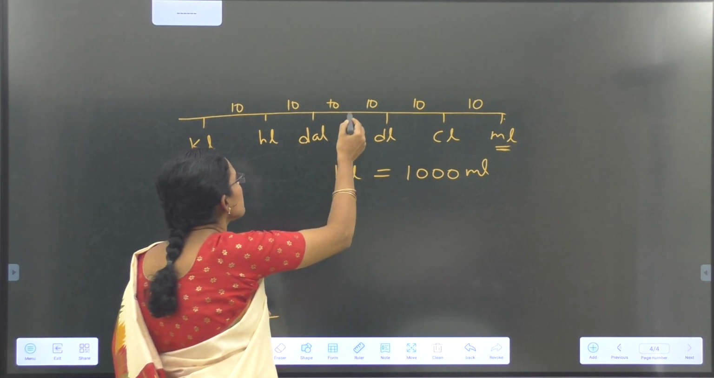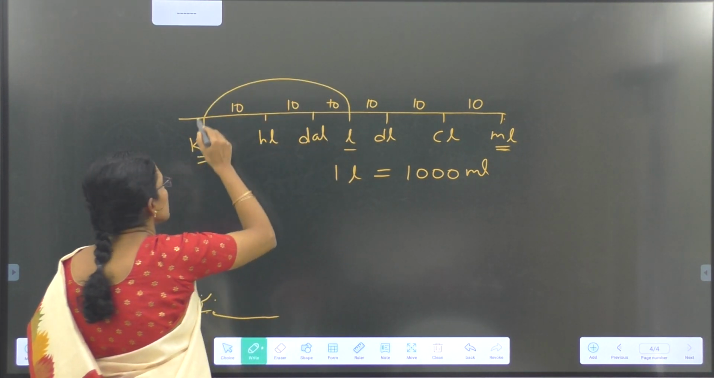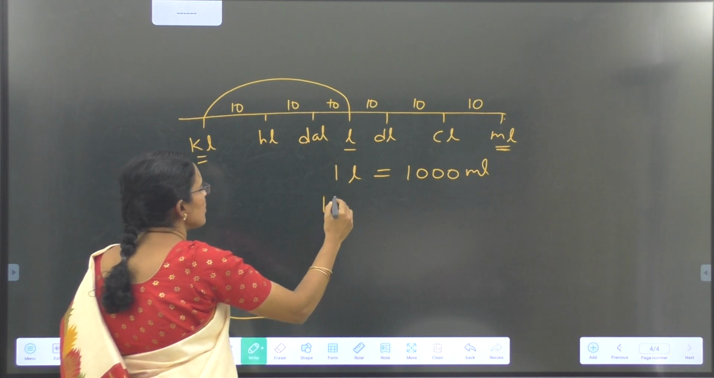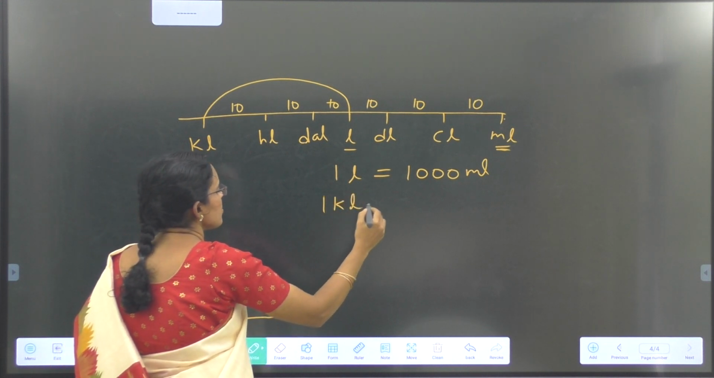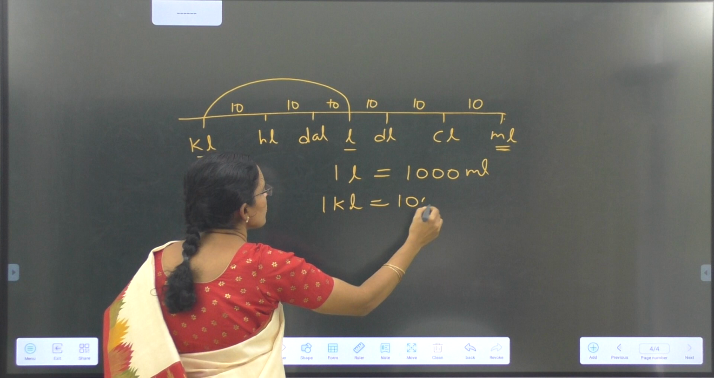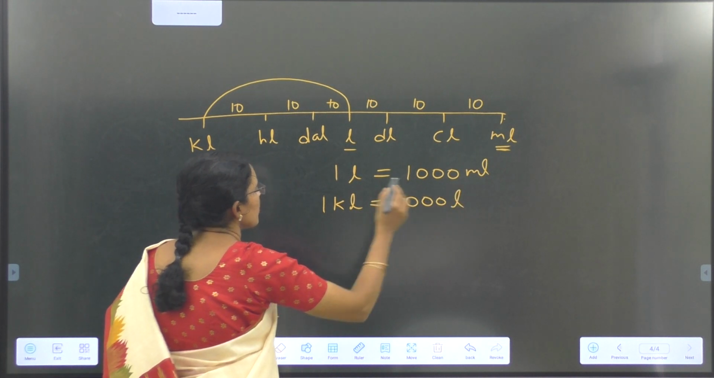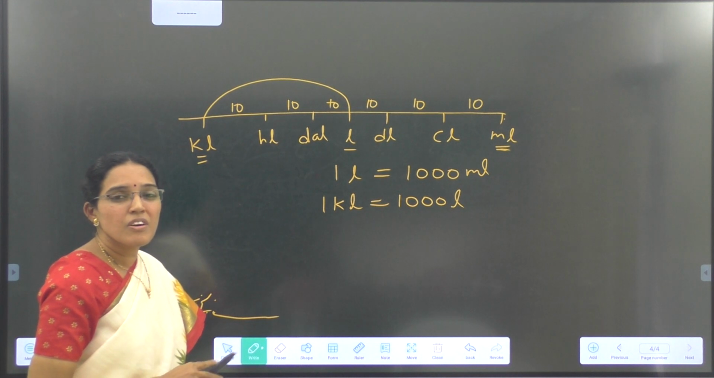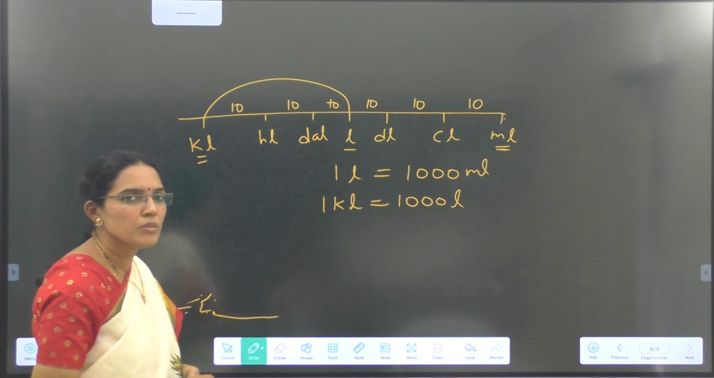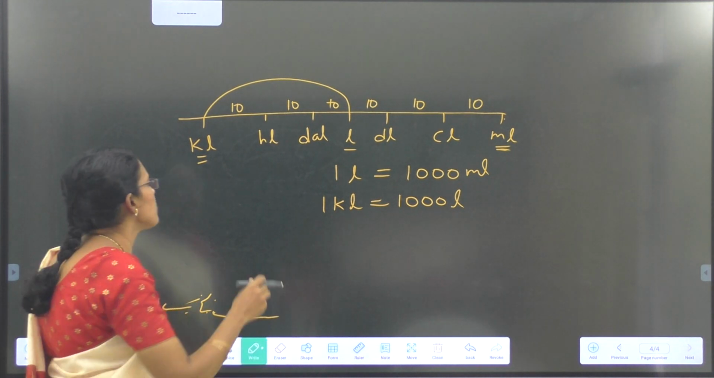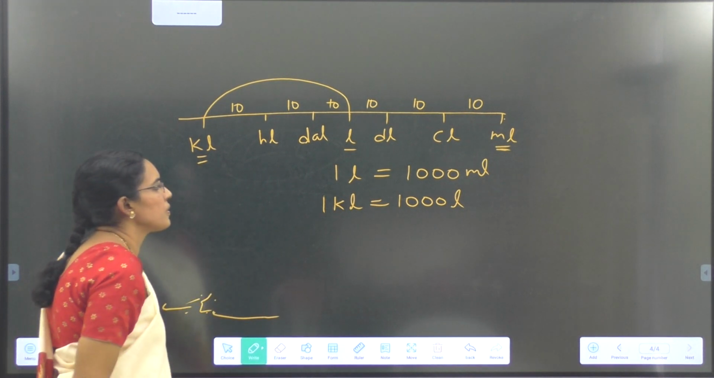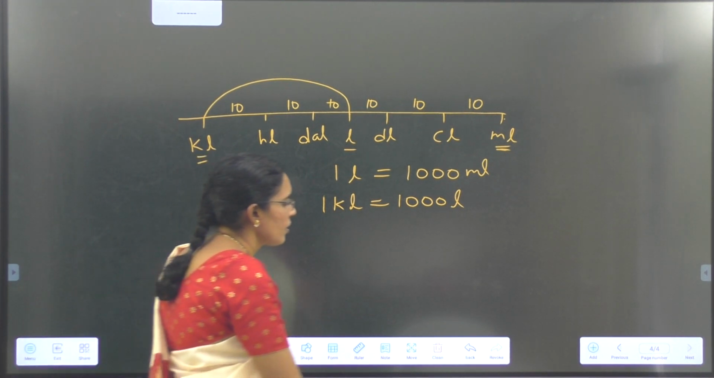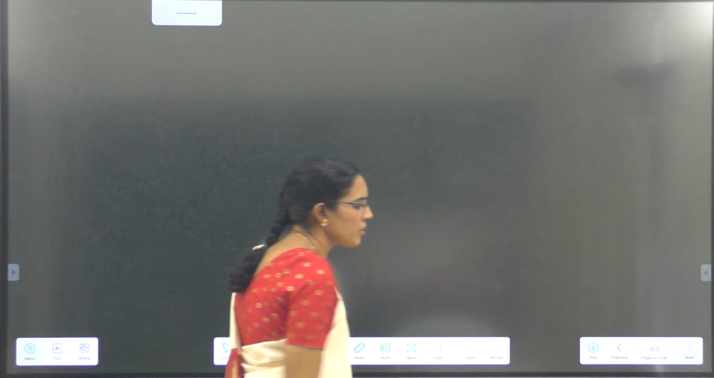And 1000 times a liter, 1000 times a liter is a kiloliter. 1 kiloliter is equal to 1000 liters. Oil tankers, water in reservoirs, very big quantities, to measure those we use kiloliters. These are about the units, okay.